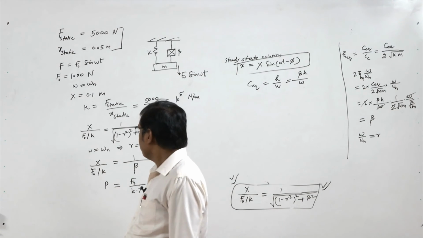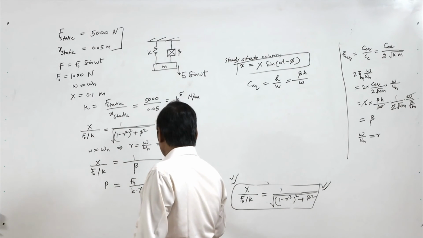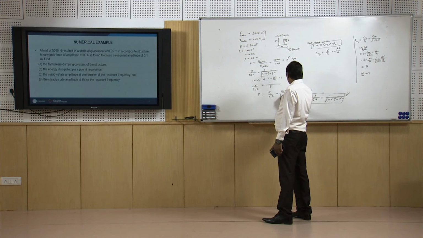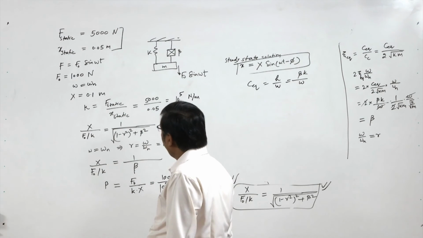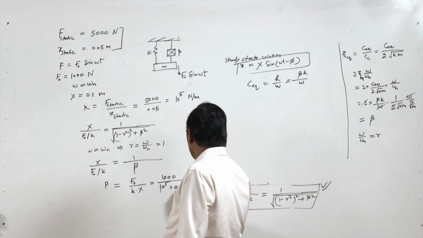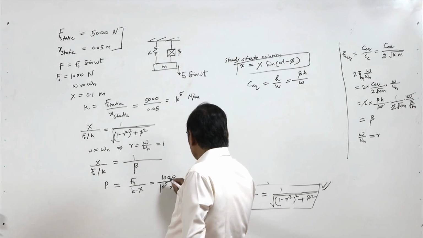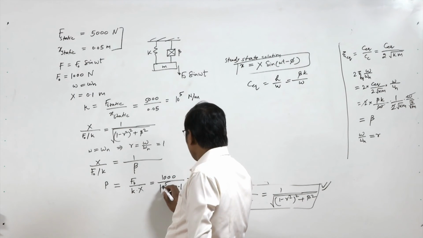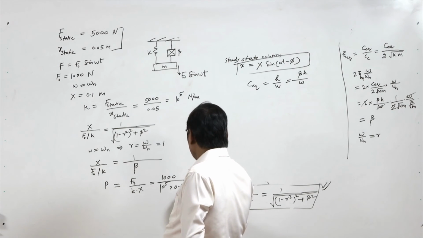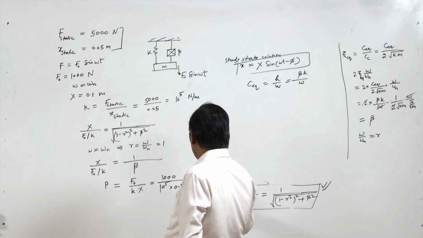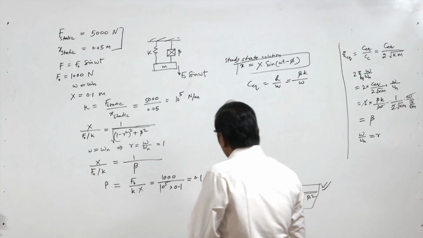Now what is F0? F0 is 1000 Newton. K is 10 power 5. X is 0.1 meter. So we get 10 power 3 by 10 power 5 into 0.1, so the beta value is 0.1.